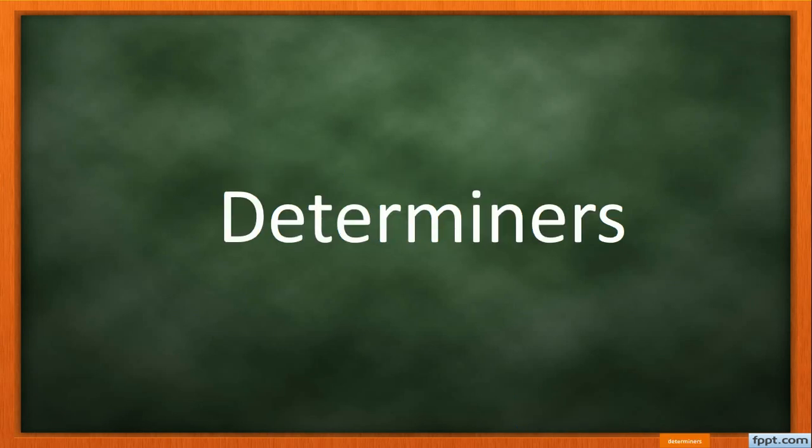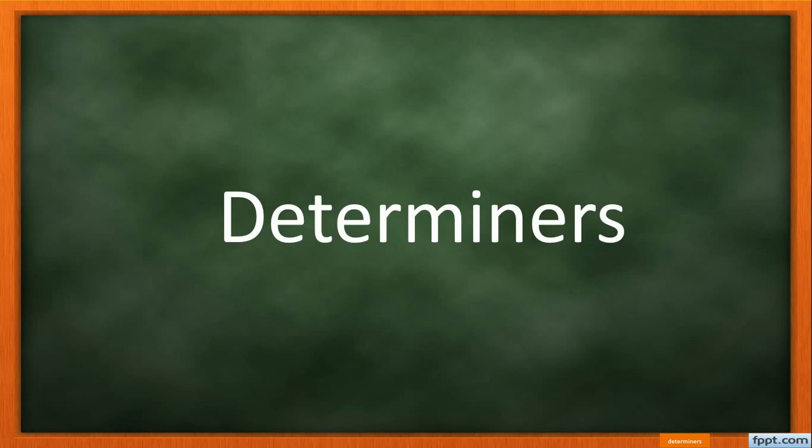Determiner is taken from the word determine, right? Some students mispronounce it. They pronounce it wrongly, students. When something is determined, it means that thing is settled, or concluded. We can also say that thing is discovered. The meaning of determine is to find out the facts about something. When you find out the facts about something, we call that determine. Now that's the original word of determiner.